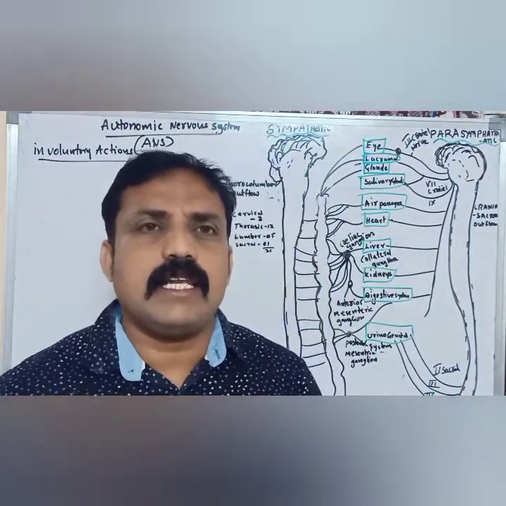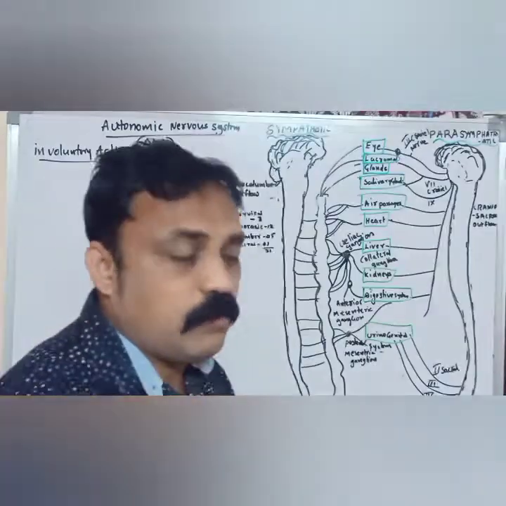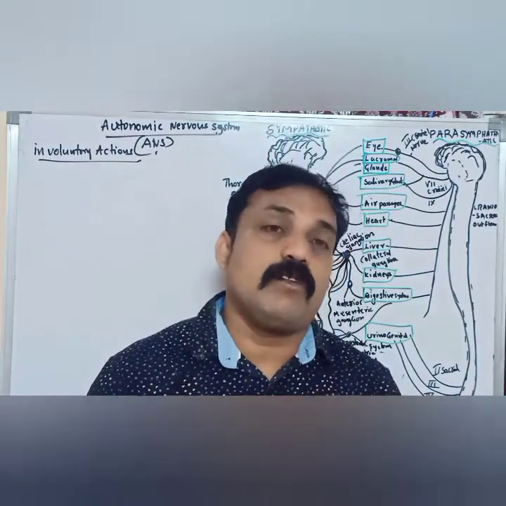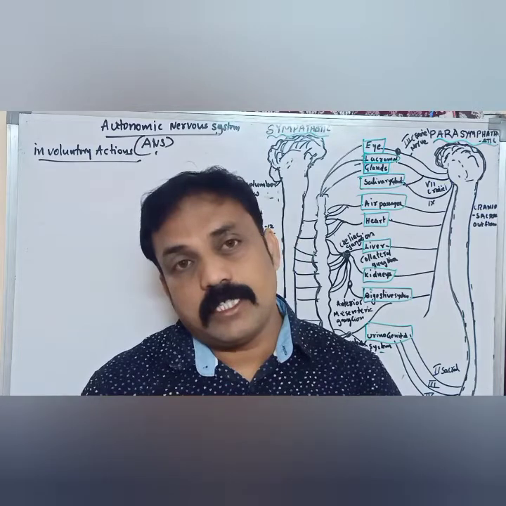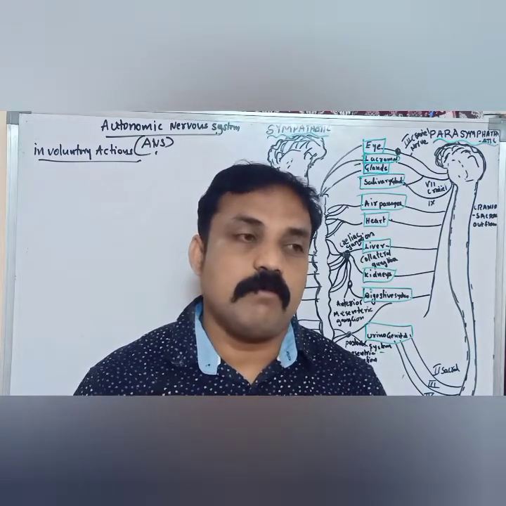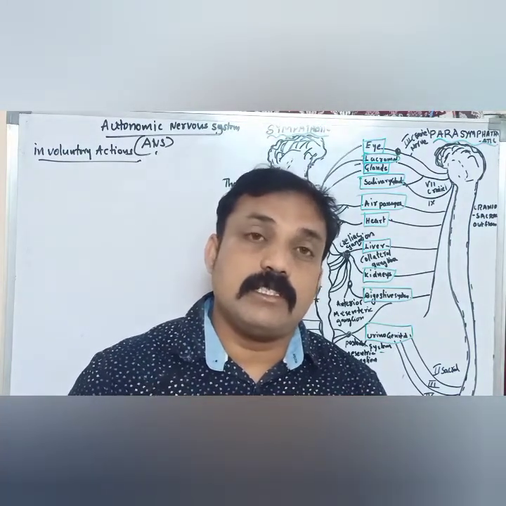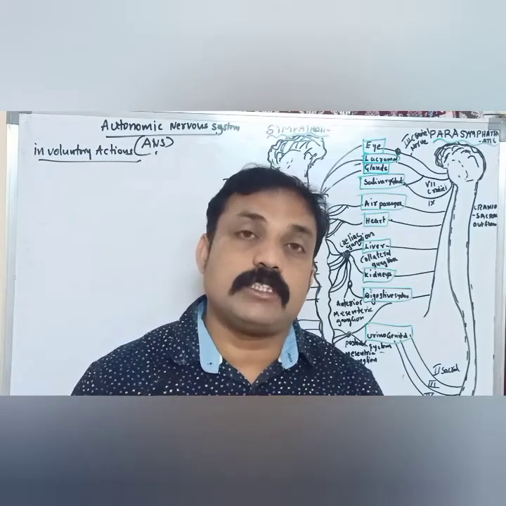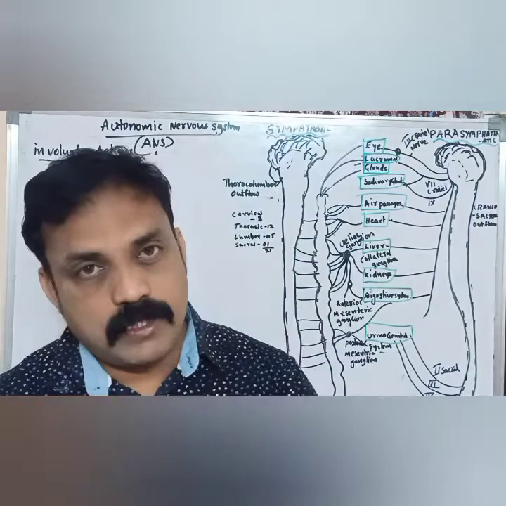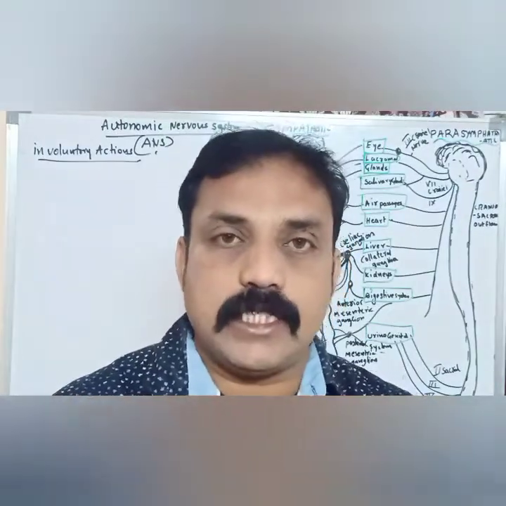Somatic nervous system. For example, whatever voluntary actions we perform with our consciousness are caused by the somatic nervous system. And what about the autonomic nervous system? For example, cardiac movements and smooth muscle movements, digestion, excretion, these processes are caused by what? The autonomic nervous system. Involuntary actions, involuntary functions in our body.